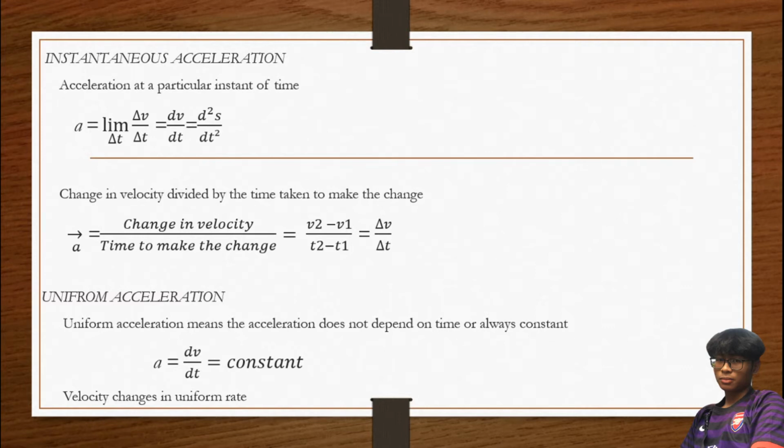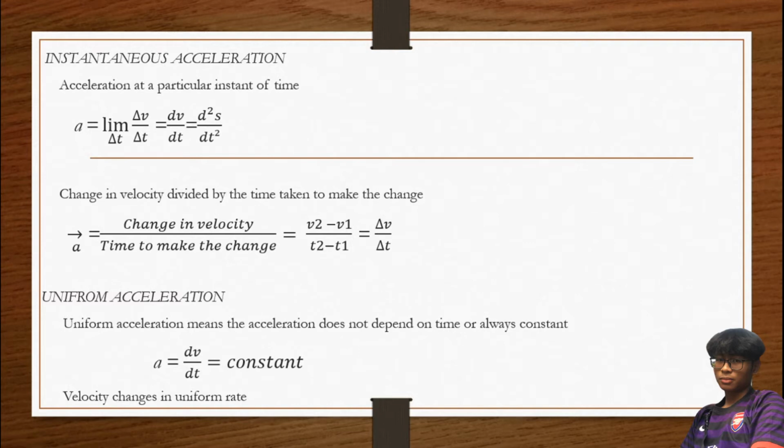So to find acceleration, if the question give us a value of displacement, we can use another alternative, which is we can convert that displacement into velocity first. So after that we get the value of velocity, so we can differentiate the velocity, and then we got acceleration.